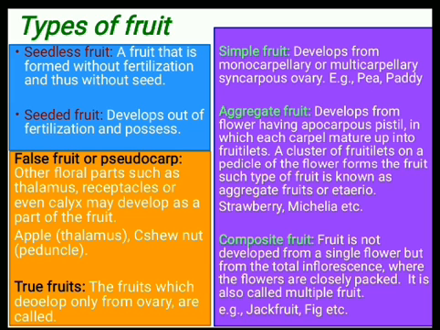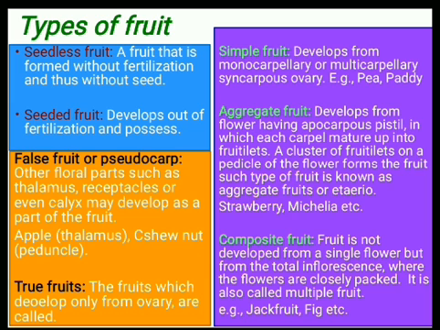And the second type is the aggregate fruit. In aggregate fruit, a flower which has an apocarpous pistil, in which each carpel matures into fruitlets. Fruitlets means small fruits.